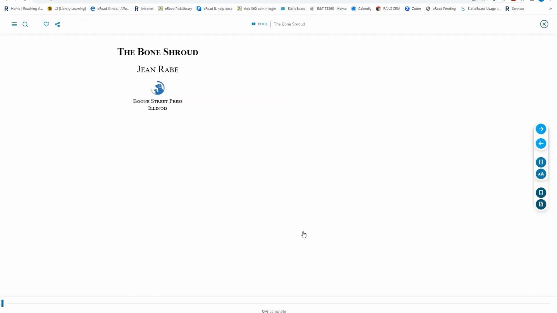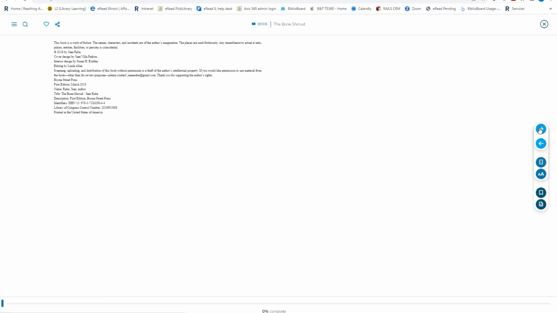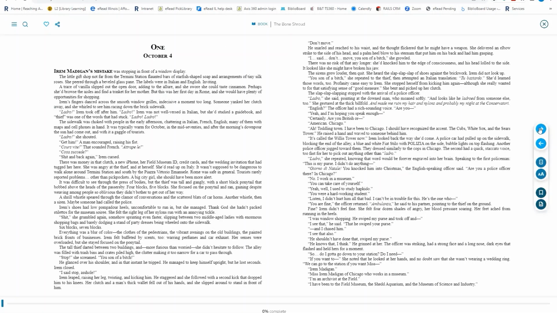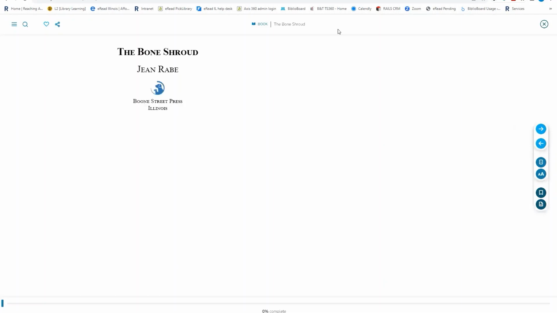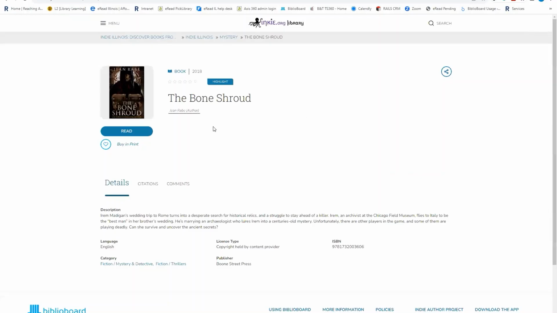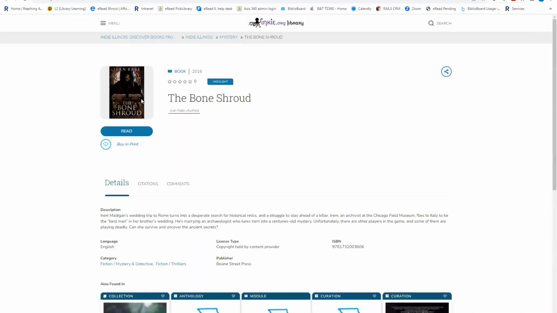Again, I didn't need to log in with anything. I didn't need a library card. I can just access the titles immediately as soon as I find them. And it's that easy. I can just click through and start reading the title if I wanted to. I like showing this book off because The Bone Shroud was one of the winners of the soon-to-be famous Illinois Author Project Contest in 2019.